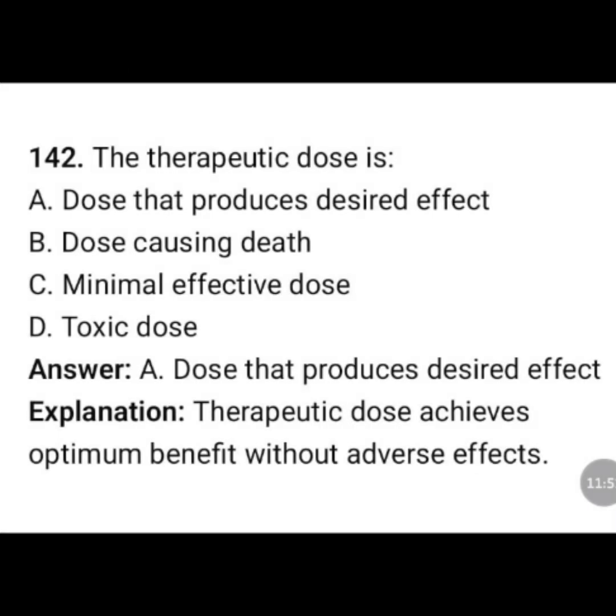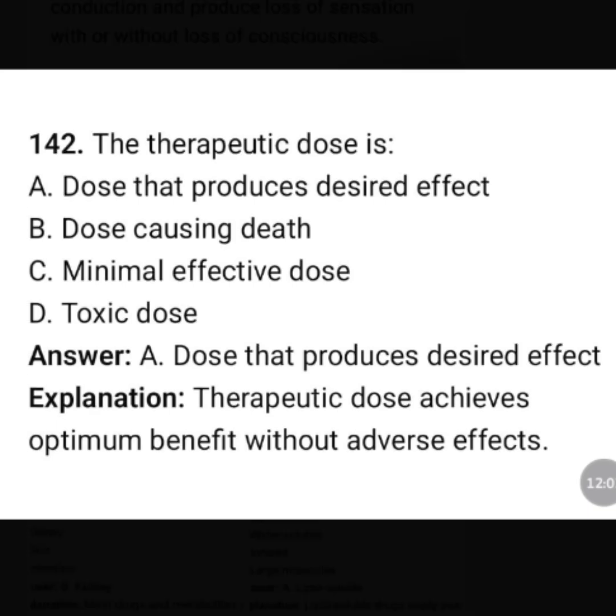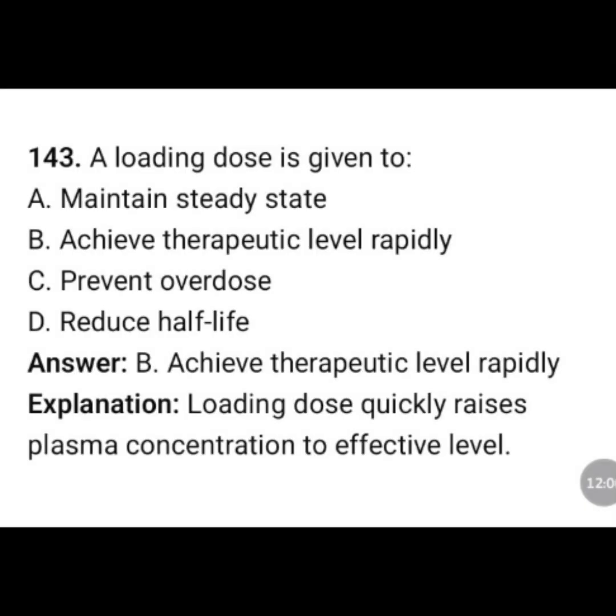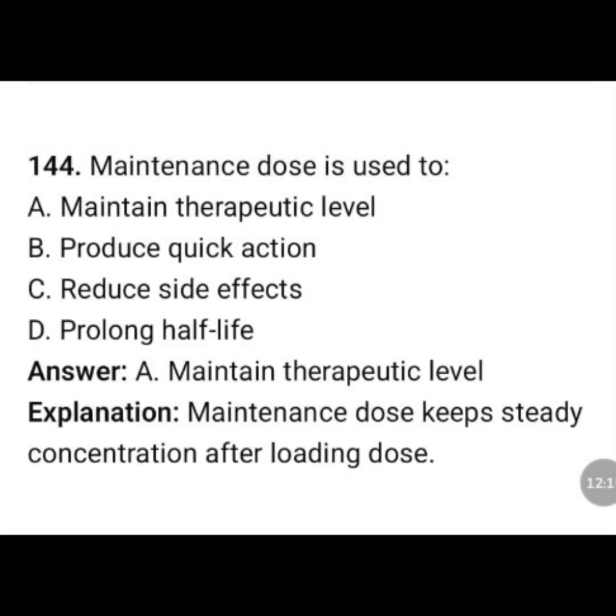The therapeutic dose is: a dose that produces the desired effect, a dose causing death, minimal effective dose, toxic dose. The correct answer is a dose that produces the desired effect. Therapeutic dose achieves optimum benefit without adverse effect. A loading dose is given to: maintain steady state, achieve therapeutic level rapidly, prevent overdose, reduce half-life. The correct answer is option B, achieve therapeutic level rapidly. Loading dose quickly raises plasma concentration to effective level.